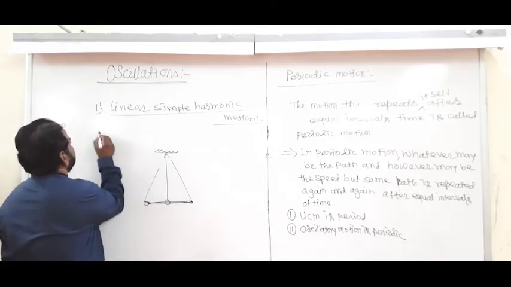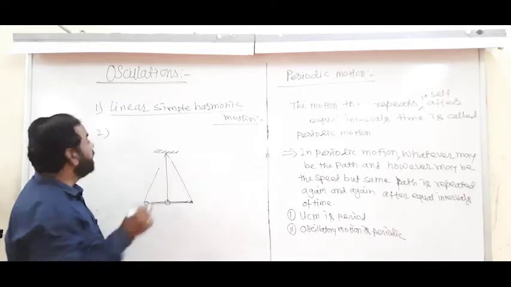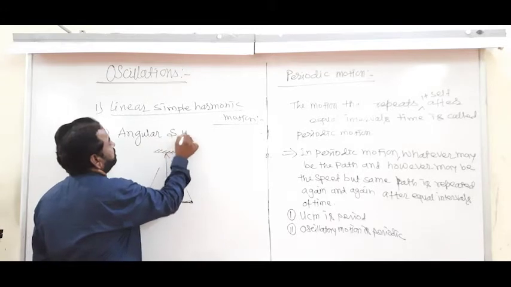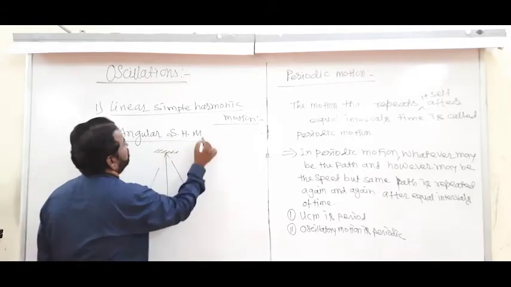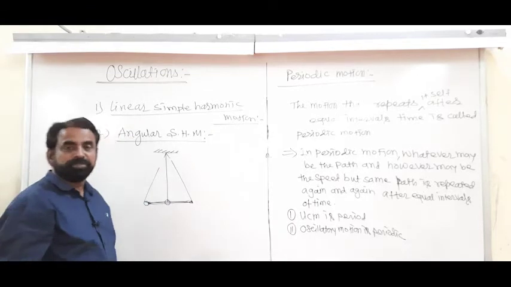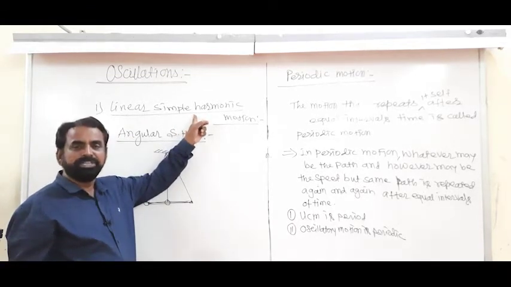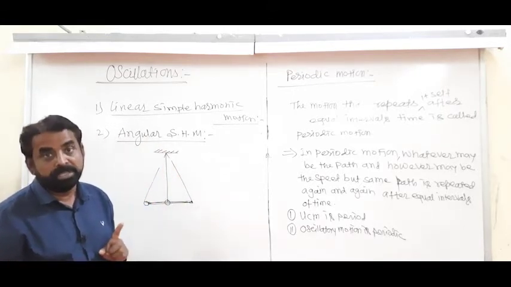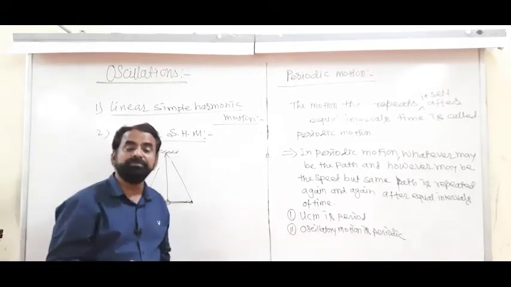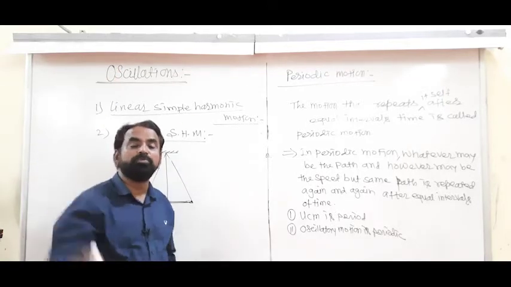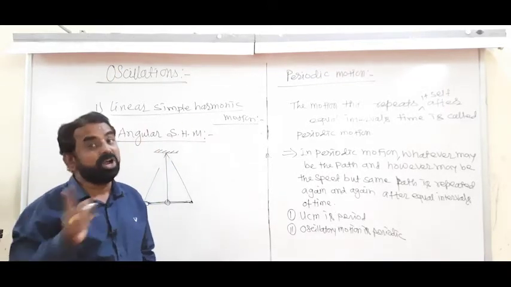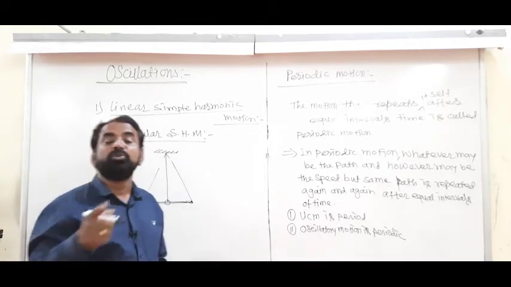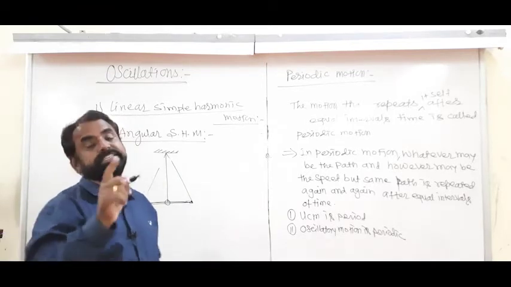The next type of motion is angular SHM, angular simple harmonic motion, the second type of motion. There are a few applications of linear simple harmonic motion and a few applications of angular simple harmonic motion. So what is angular simple harmonic motion? If the path followed by the object is a curve, not a straight line, then the motion is angular SHM.